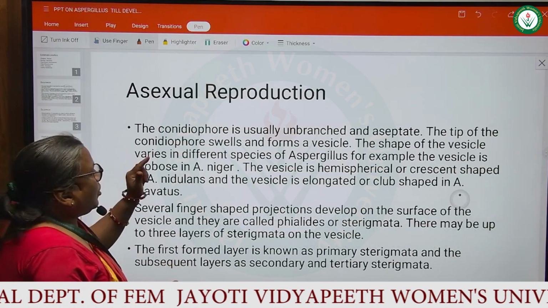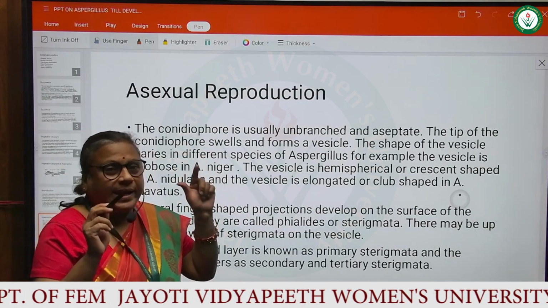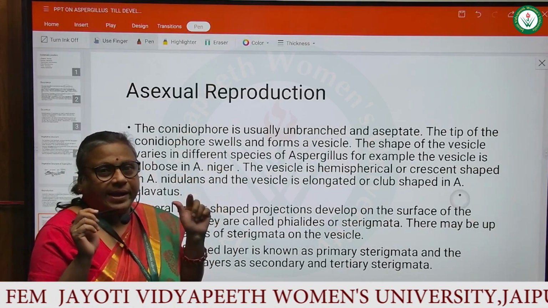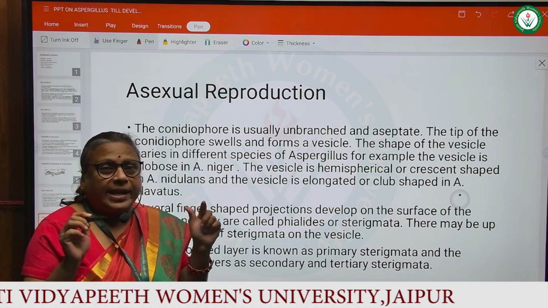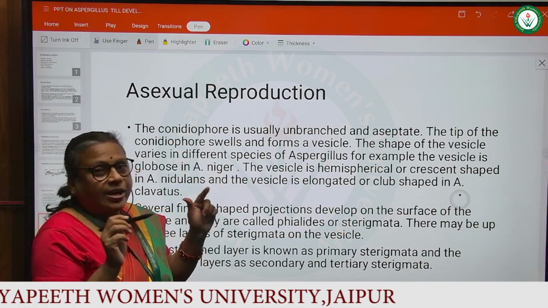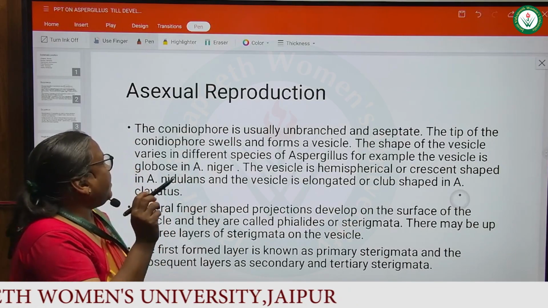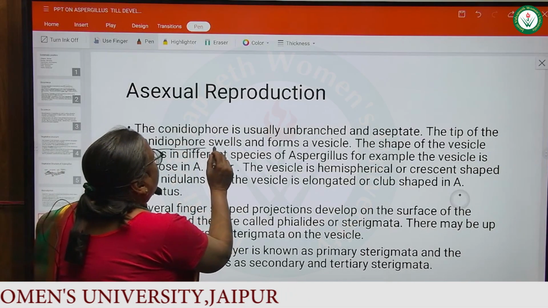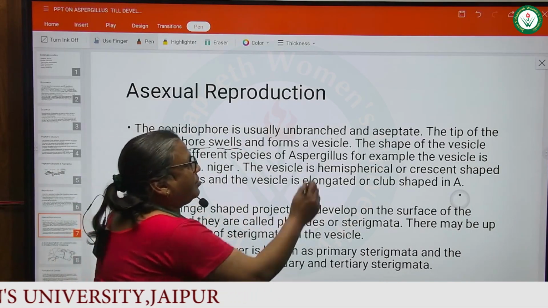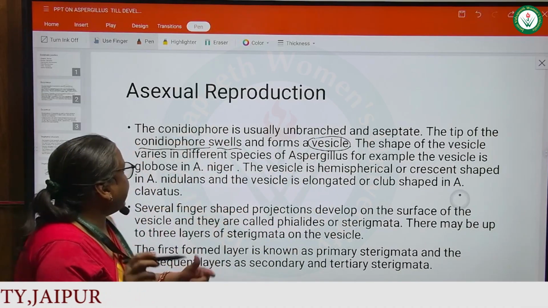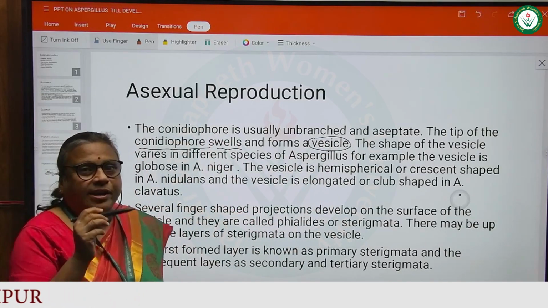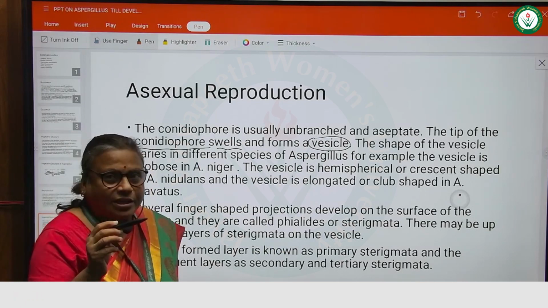Now, the conidiophore is usually unbranched and aseptate. So, how does the conidiophore look? It is aseptate and unbranched. The tip of the conidiophore swells and forms a vesicle. The shape of the vesicle varies in different species of Aspergillus.